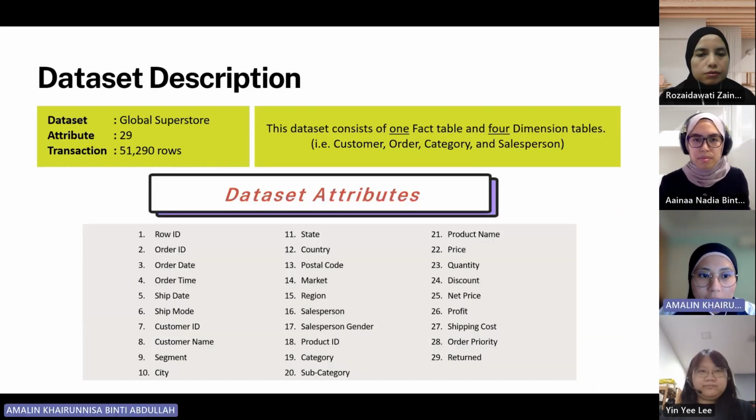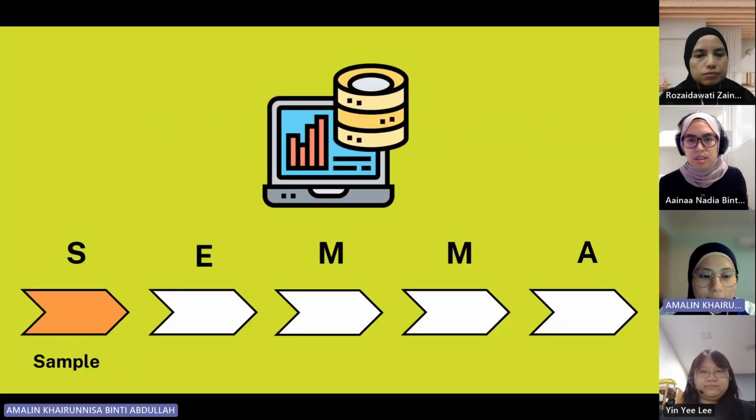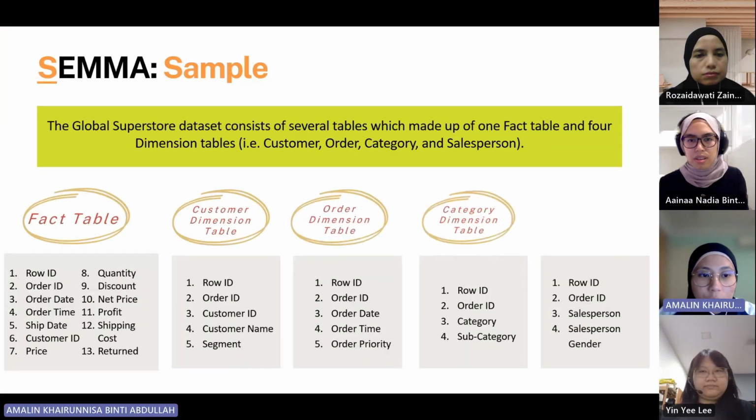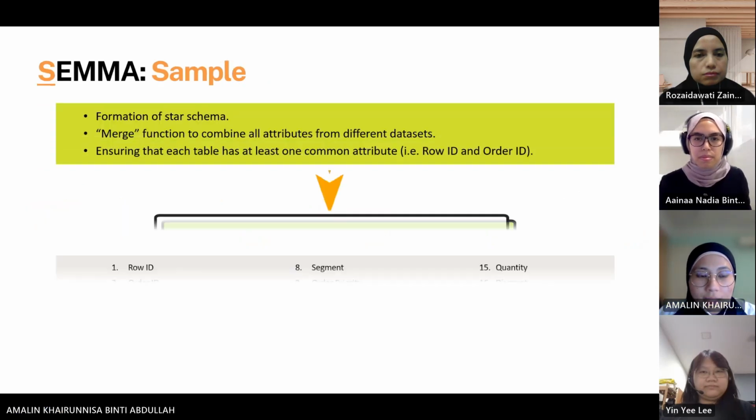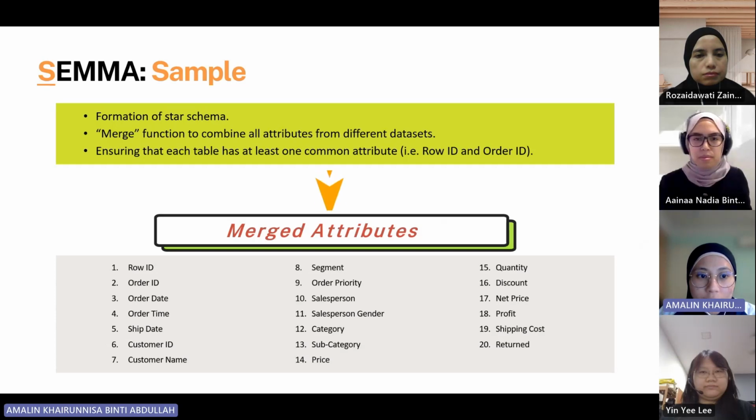In the dataset description, the dataset that is used is Global Superstore with 29 attributes and 51,000 rows of transactions. In the sampling section, this dataset consists of several tables, made up of 1 fact table and 4 dimension tables. These 4 dimension tables are customer, order, category, and salesperson respectively. These tables form a star schema in which a merge function is used to combine all attributes from different datasets to ensure that each table has at least 1 common attribute.